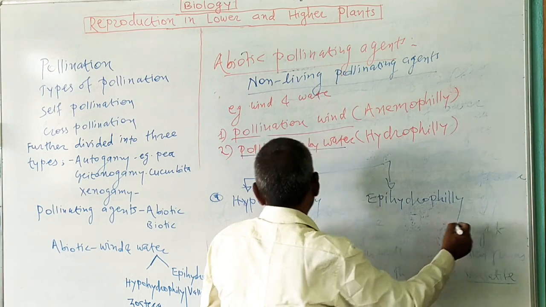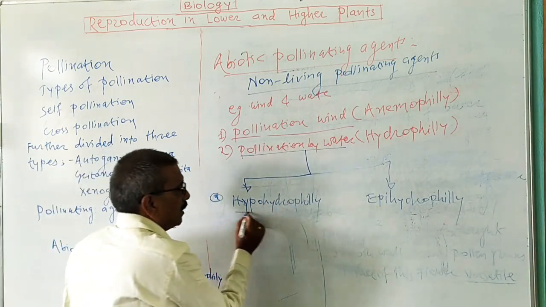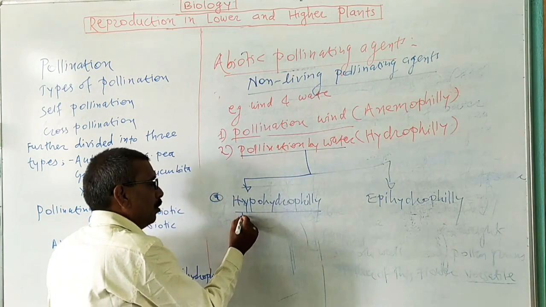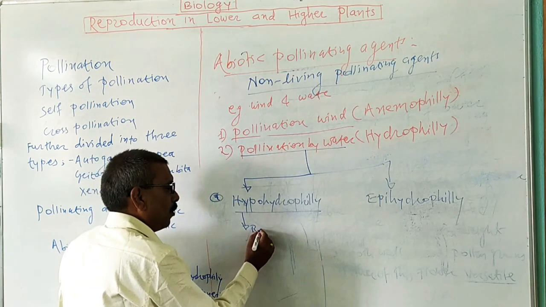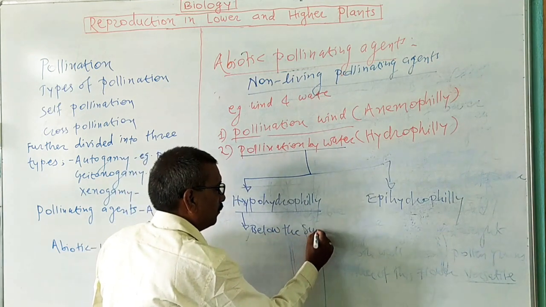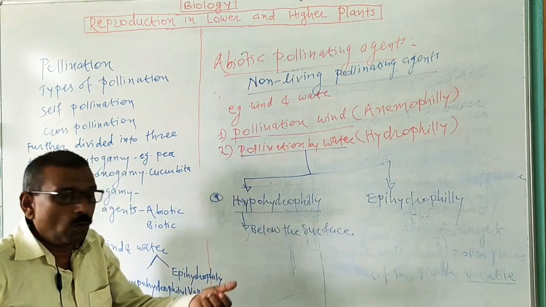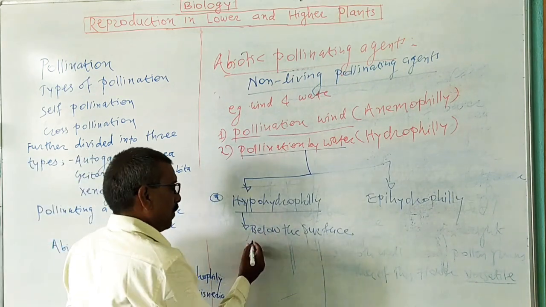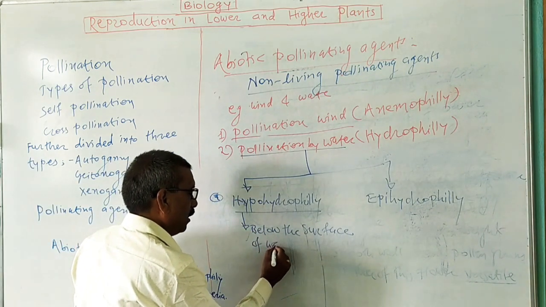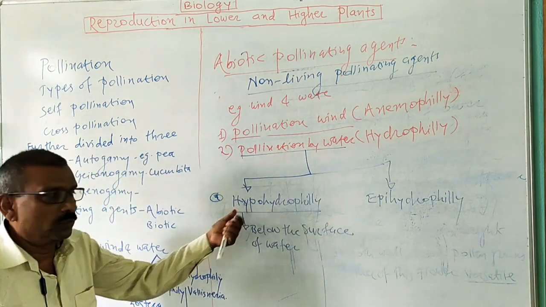Now hypohydrophily: when pollination takes place below the surface of water, that is in the water body, it is known as hypohydrophily.